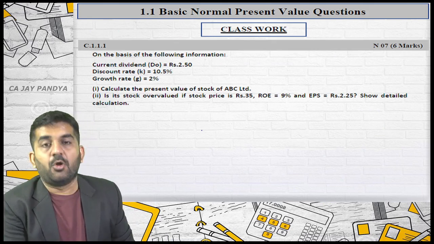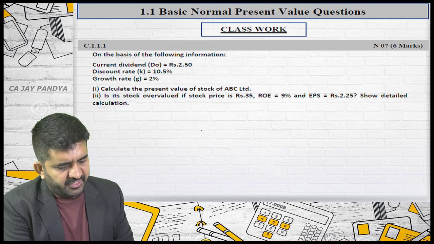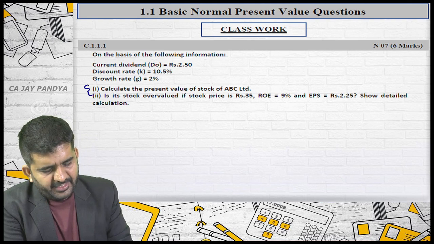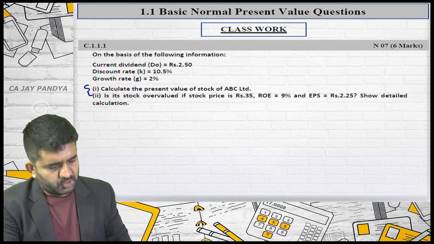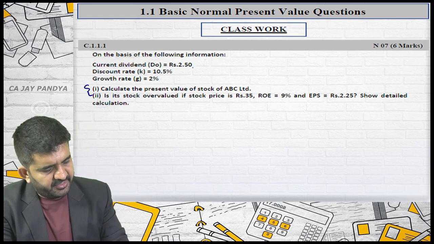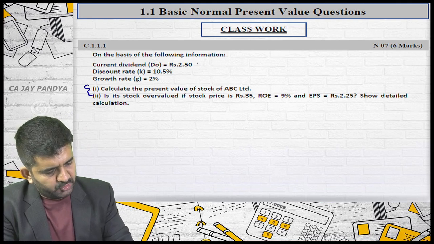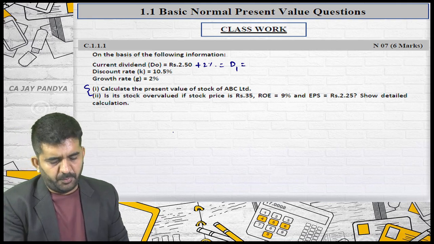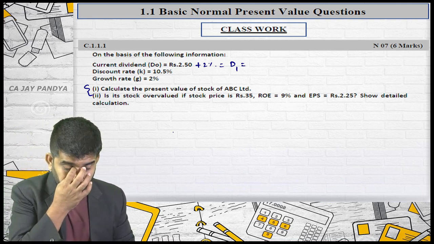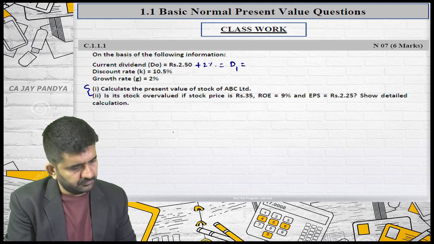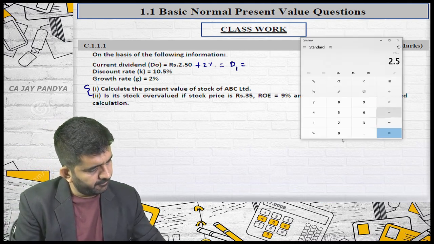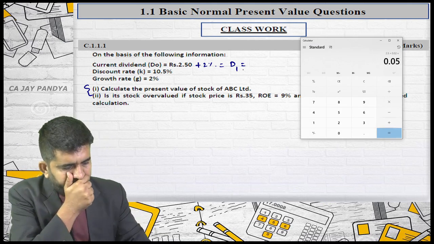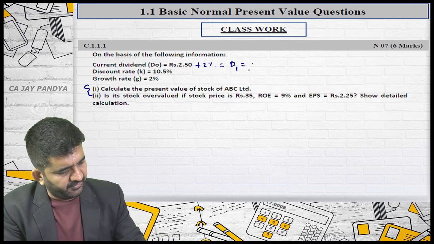On the basis of the following information, current dividend is 2.5, discount rate is 10.5 and growth rate is 2. Calculate the present value of the stock. Let's do it. If the current dividend is 2.5 and the growth rate is 2%, D1 will be 2.5 plus 2%, that is 2.55.